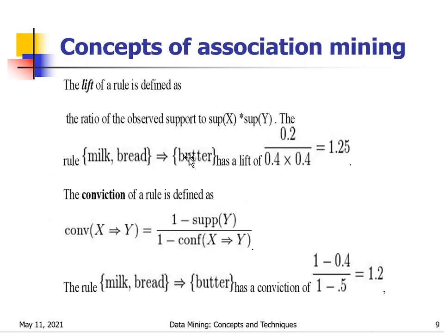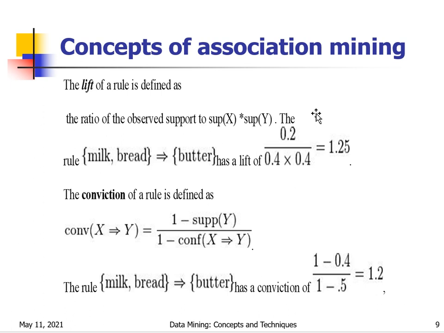Milk, bread tends to butter. The lift of a rule is defined as the ratio of the observed support, that is the support of X union Y, to support of X into support of Y. Here X is milk, bread, and Y is butter.